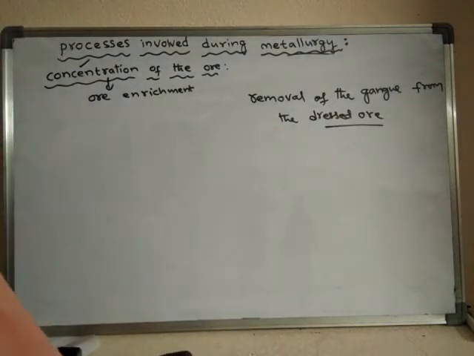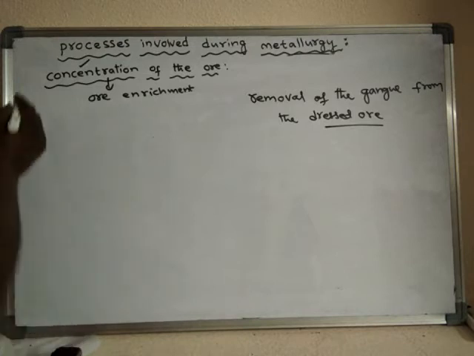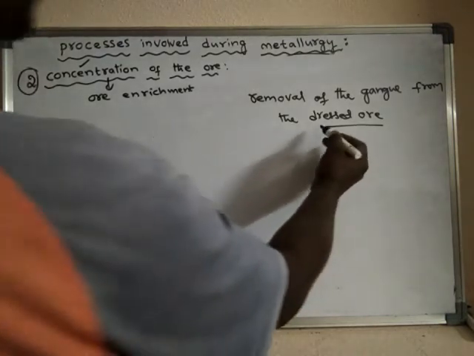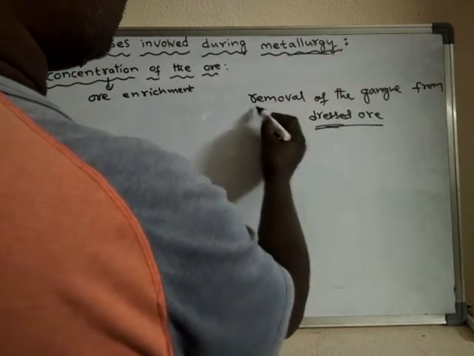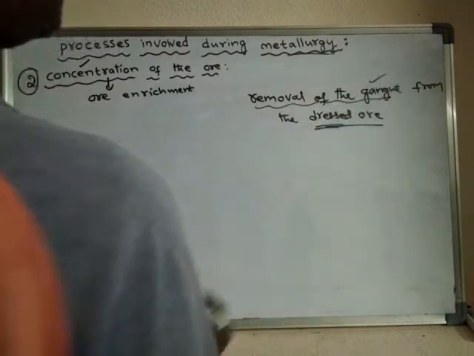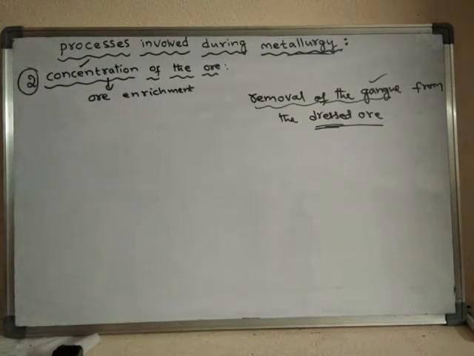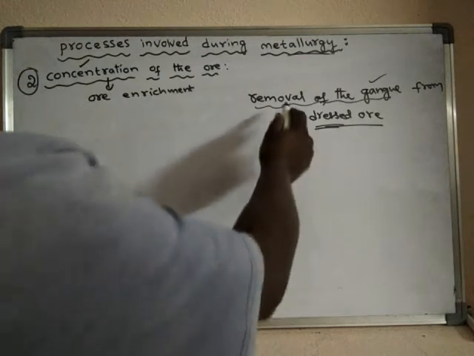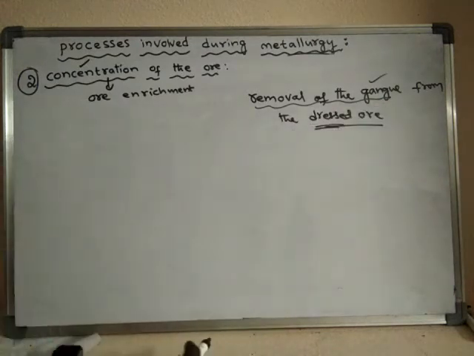Already the ore is dressed in the first step, and now this is the second step. So concentration of the ore is nothing but the removal of the gangue from the dressed ore.